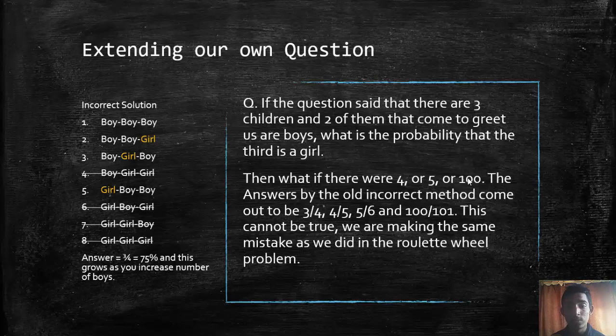And the answers would be continuously increasing fractions, because we are again making the same mistake that we made in the roulette wheel by thinking that the average percentages have to come out to be 50. That is not true. The individual exclusive percentage has to be 50, and it does not depend on anything else.